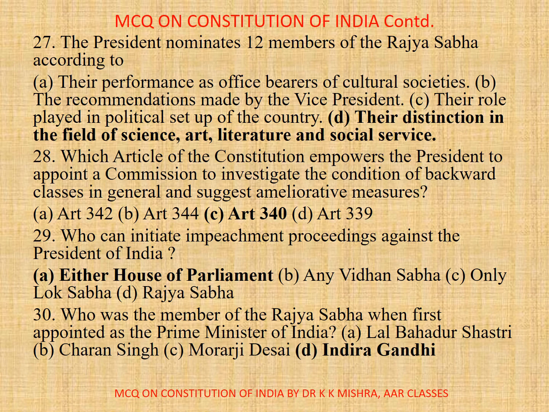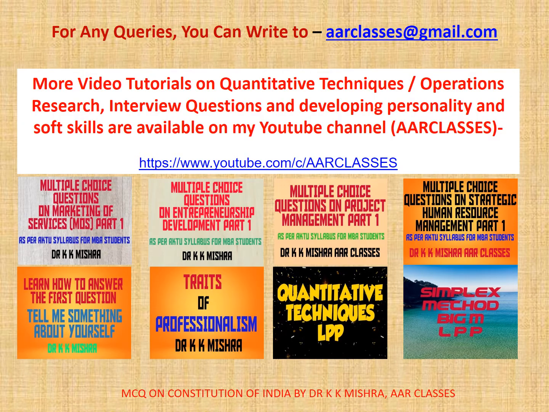30. Who was the member of Rajya Sabha when first appointed as the Prime Minister of India? A. Lal Bahadur Shastri, B. Charan Singh, C. Morarji Desai, D. Indira Gandhi. Correct option is D. Indira Gandhi. All about this video tutorial.